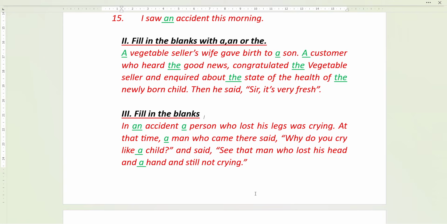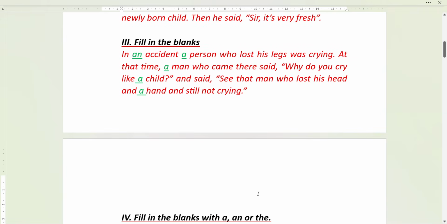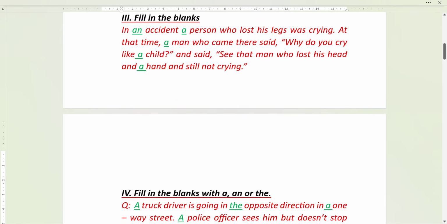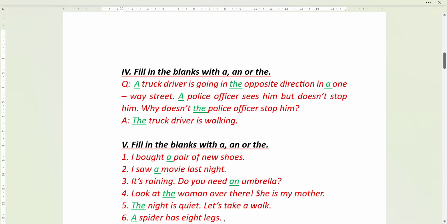At the time, a man who came there said, so this is another man. He is also a new man. A man who came there said, why do you cry like a child? And said, see that man who lost his head and a hand and still not crying. So this is actually a humorous sentence. A man has lost his head and hand, yet he is not. If he lost his head, how can he cry? Okay, so like that sentence is given.